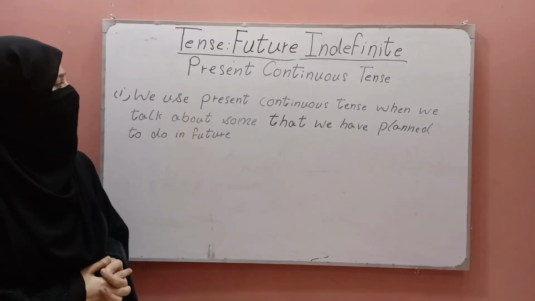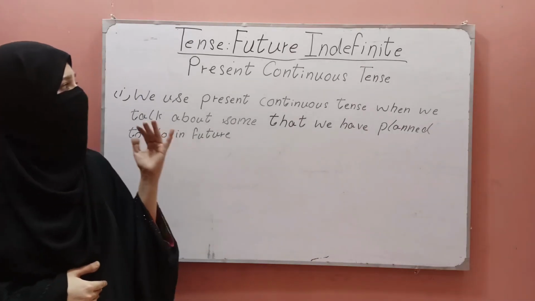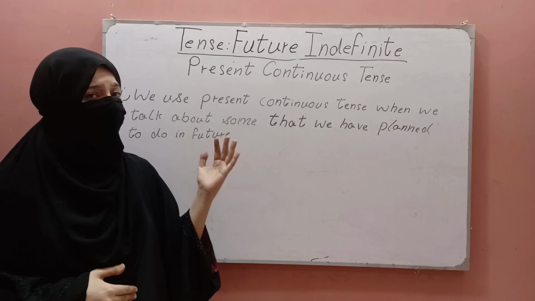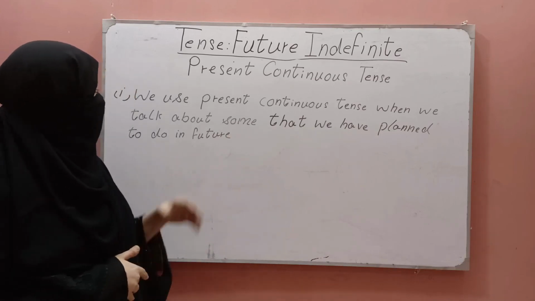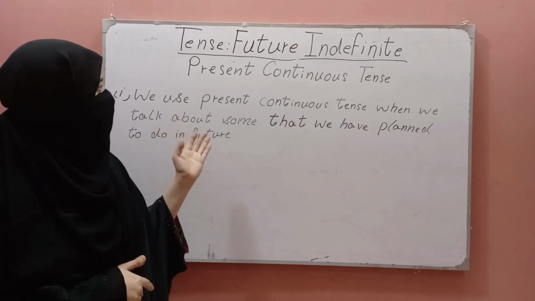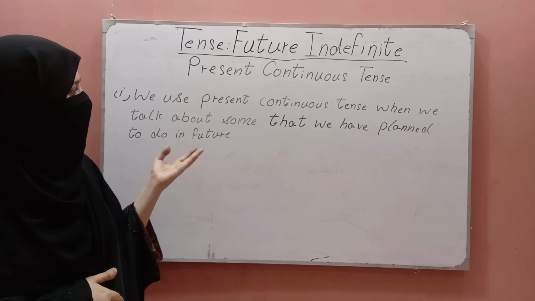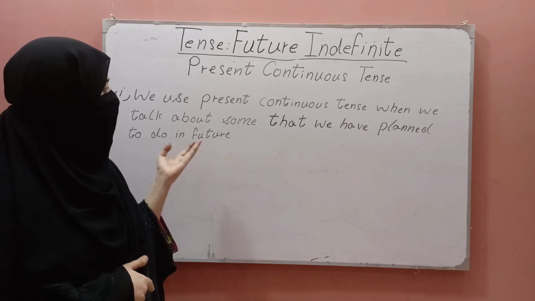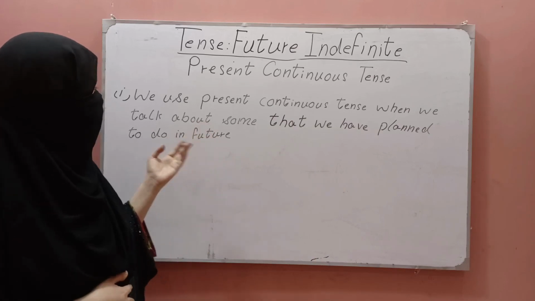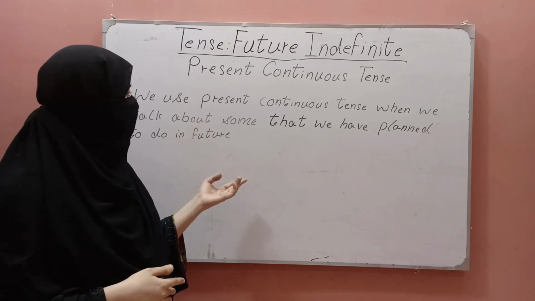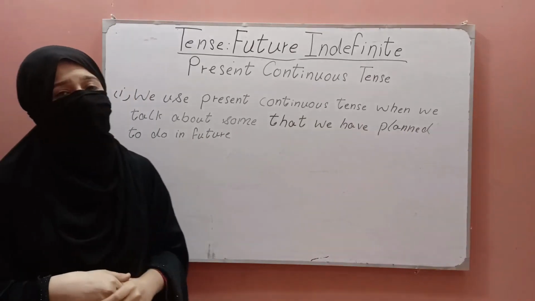Now I tell you about present continuous tense, which gives us the sense of future indefinite or simple future. It is used when we talk about something that we have planned to do in future.